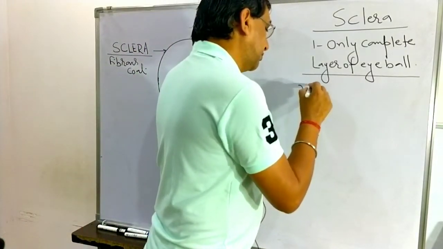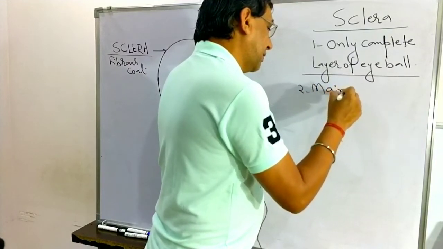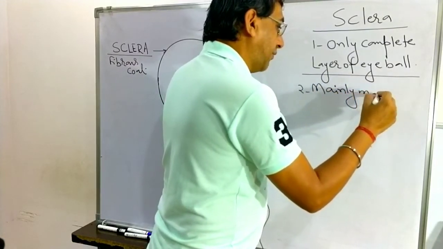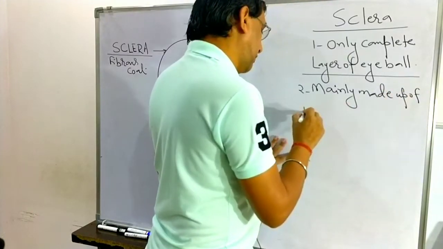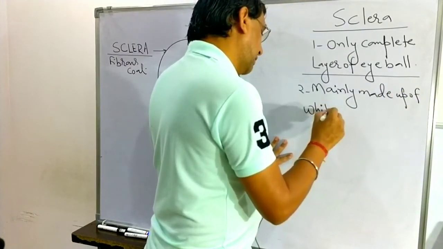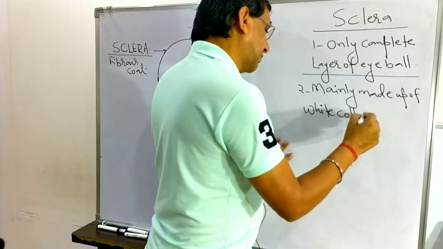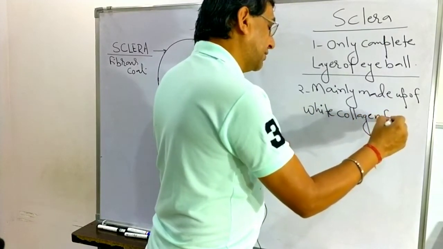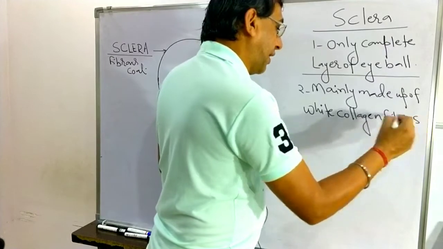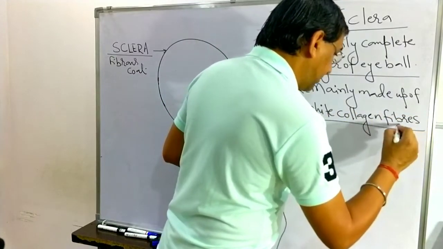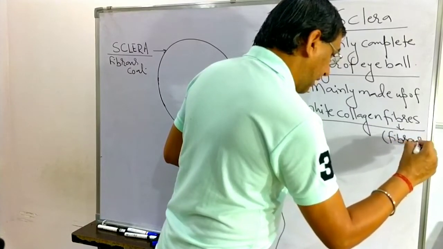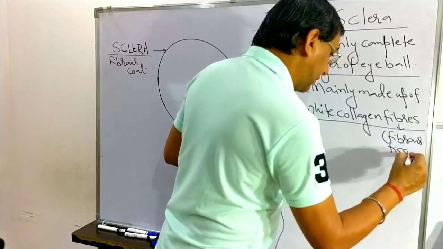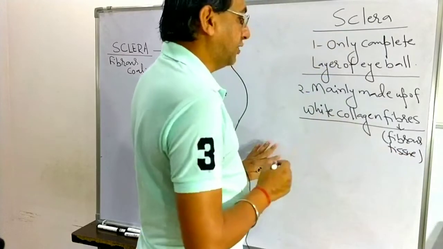Second point, it is mainly made up of white collagen fibers, that is, fibrous tissue.